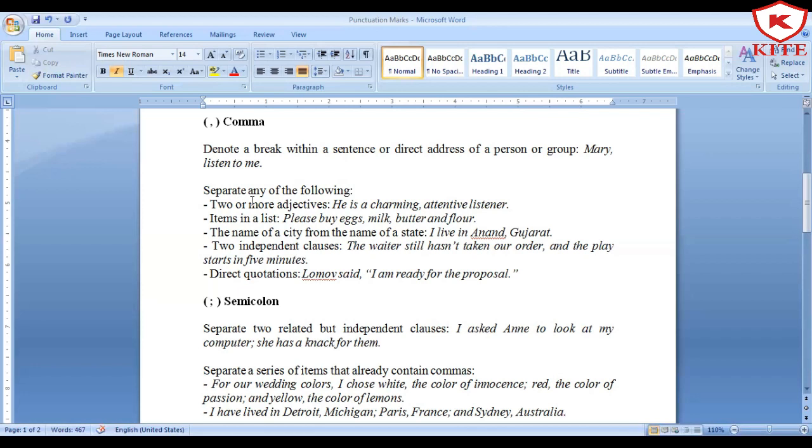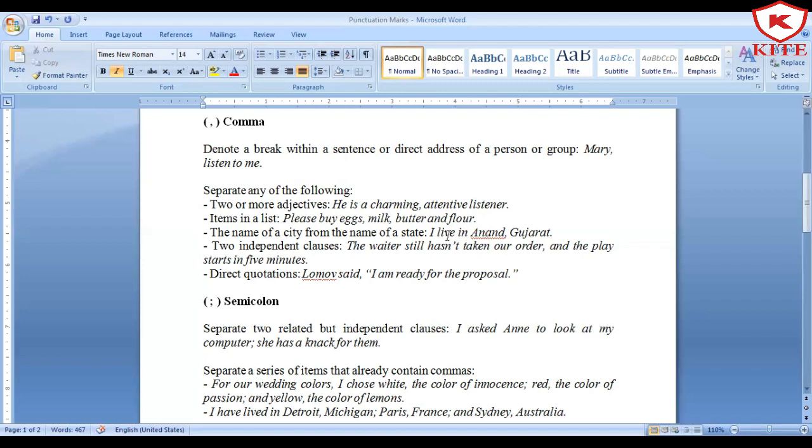Then next one, you know very well, if you want to mention items which are in a list, we put a comma. Please buy eggs, milk, butter and flour. Instead of that, we use eggs, comma, milk, comma, butter and flour. So to avoid confusions, to separate the things in a list, we make use of comma. Like for example, I like pasta, pizza, burger and french fries.